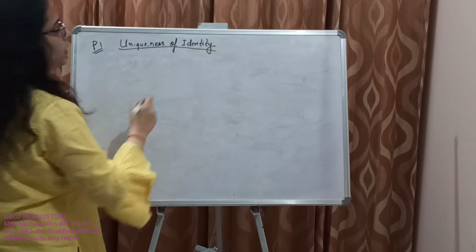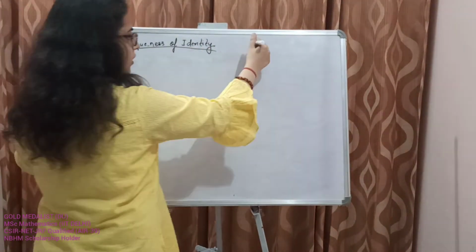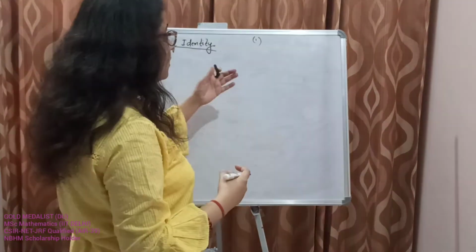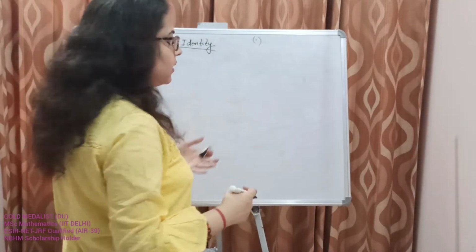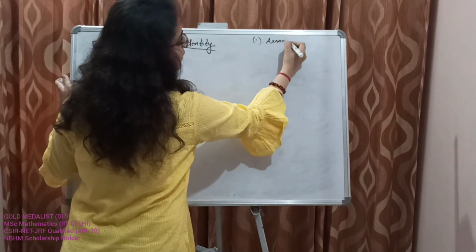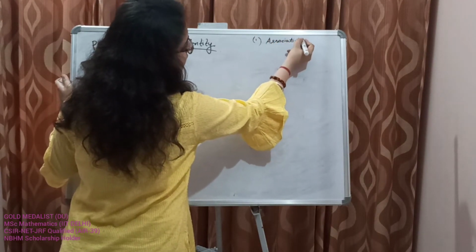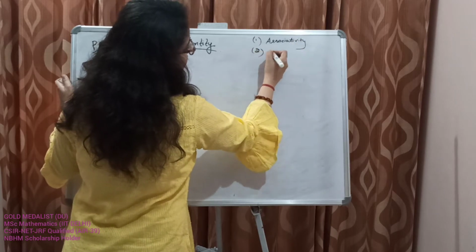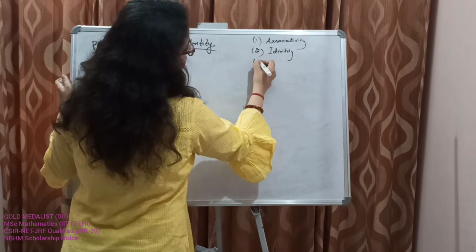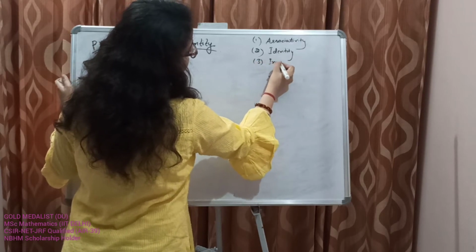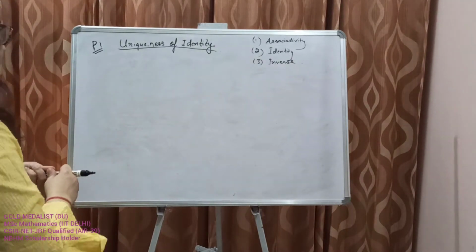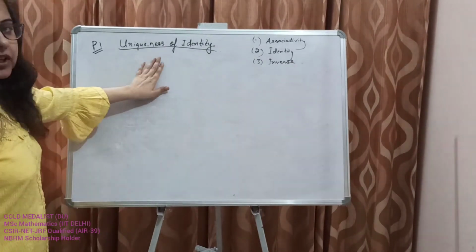Uniqueness of identity. Let's write down the axioms again so that we remember them and do not need to mug them up again and again. First is associativity. Second is identity. Third is inverse. Okay, so uniqueness of identity. This is property number one that the group satisfies.